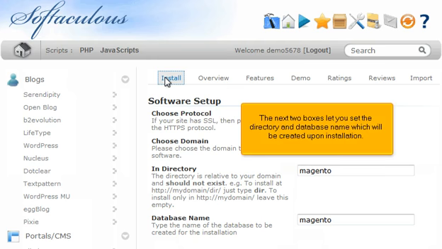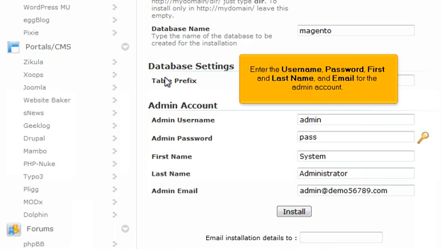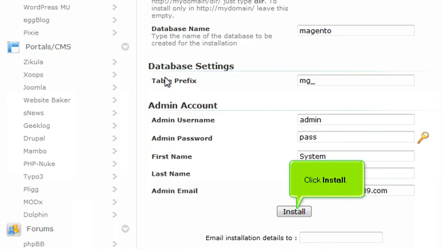The next two boxes let you set the directory and database name, which will be created upon installation. Enter the username, password, first and last name, and email for the admin account. Click Install.